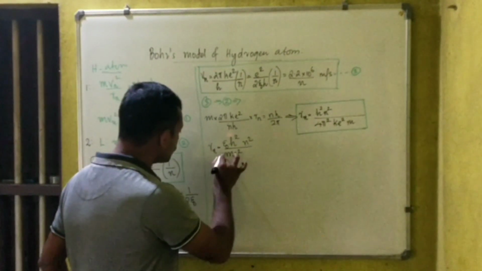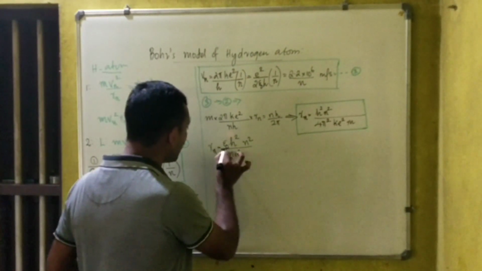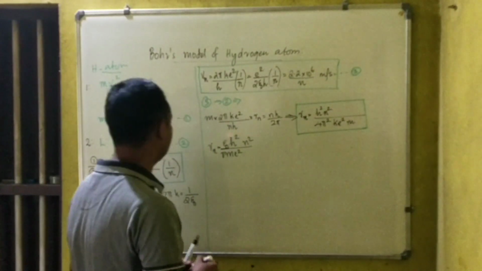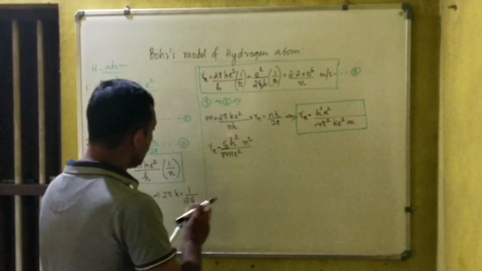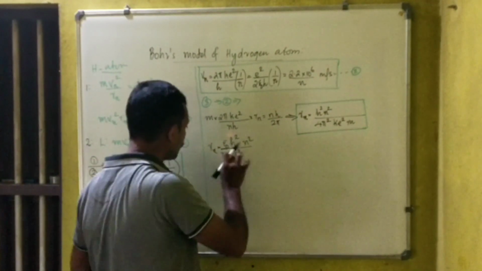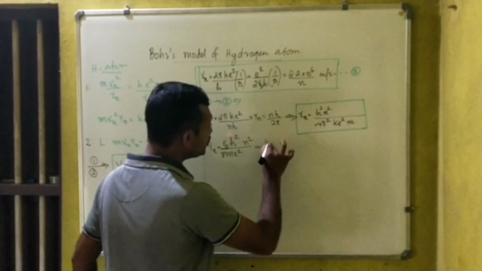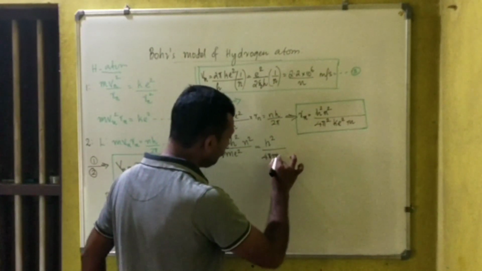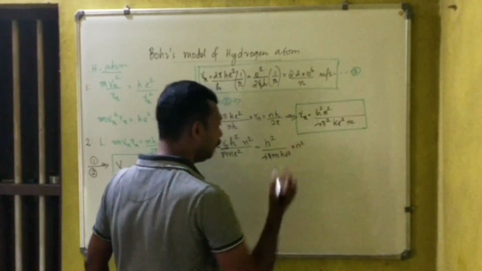Epsilon 0 h square divided by pi m square, that multiplied by n square. That's the radius. So we got two equations here. Rn is epsilon 0 h square n square divided by pi m square, that is equal to h square divided by 4 pi m Ke square into n square.